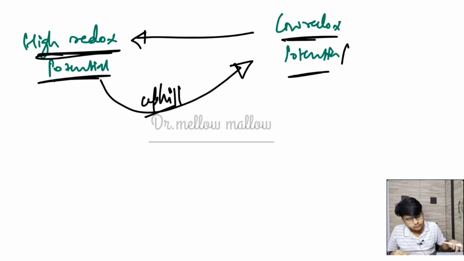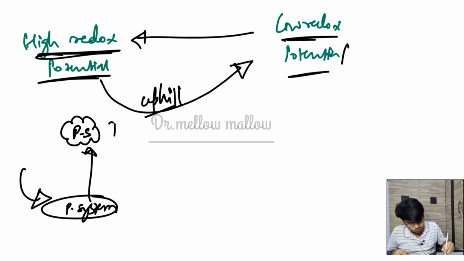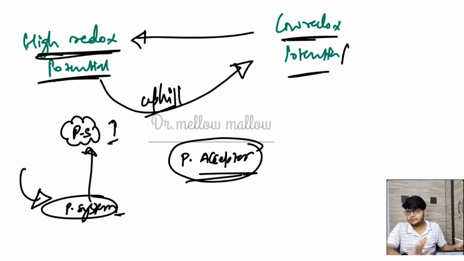Now again we will see this diagram. Suppose there is a photosystem, and for some reason we excite this photosystem molecule by giving it some light energy. Then the chlorophyll molecule will get excited, and its energy will be much higher compared to this. In the vicinity of this photosystem molecule we have what is called the primary acceptor. In the case of the light reaction, in photosystem 2, we have pheophytin as the primary electron acceptor.